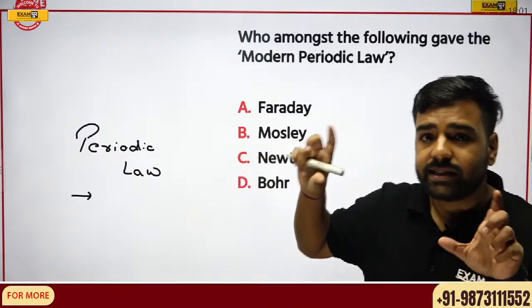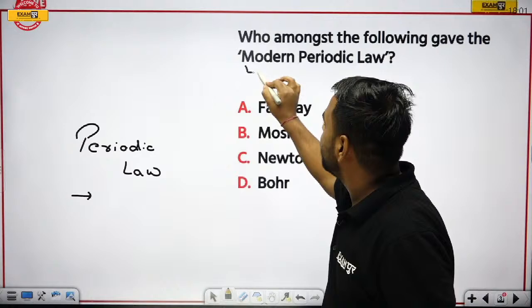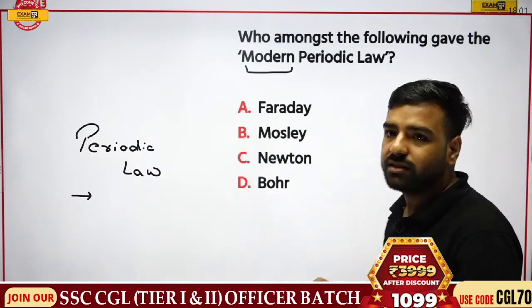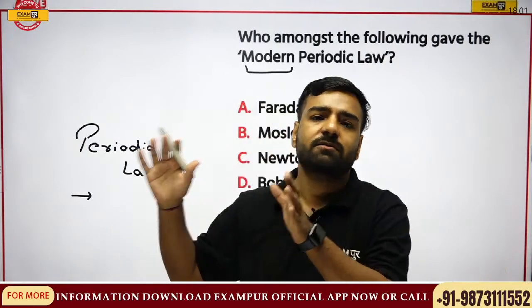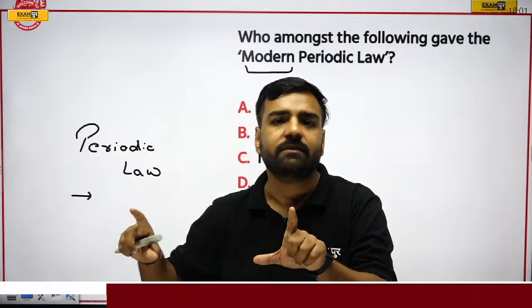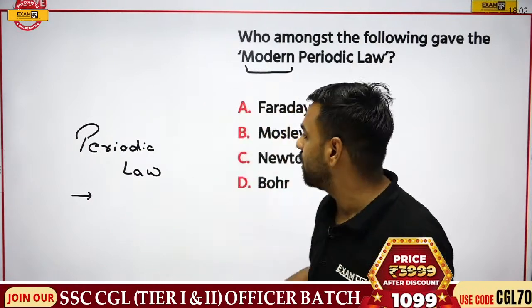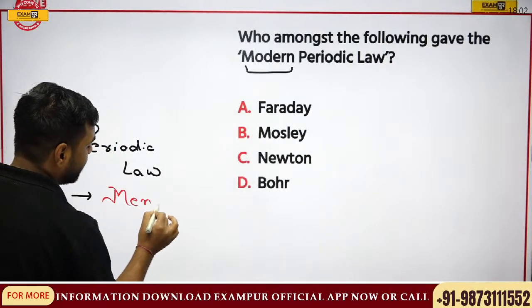See, this question is quite twisted. The only word added here is modern. So there's a difference between both questions. Please try to understand. In the starting, when this periodic table was being made, the present periodic table, which we call the modern periodic table, was actually the idea of Mendeleev.